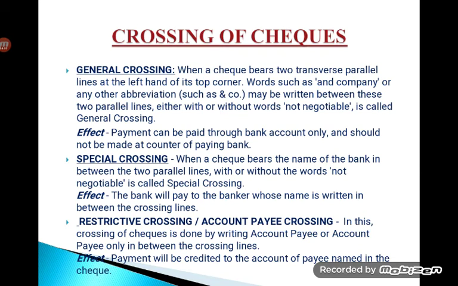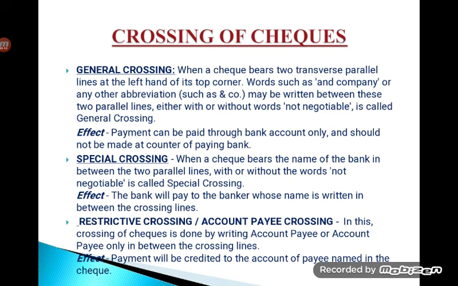So what is the effect of general crossing? Payment can be paid through only a bank account and should not be made at the counter of the paying bank. So if you have a crossed check and you go to your bank, you cannot get that money, because it has to be paid only to the account of the account holder, but not directly to the holder of the instrument.